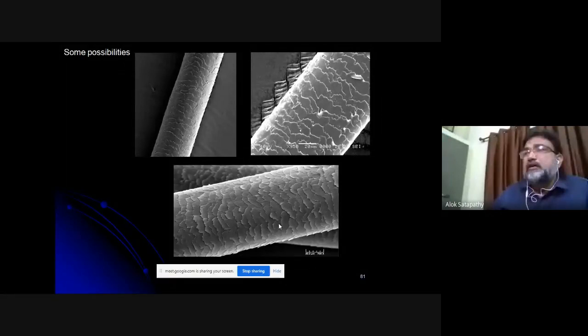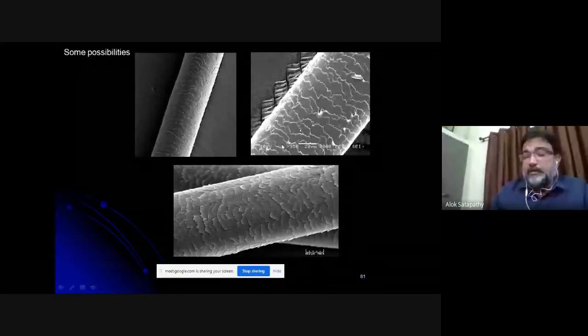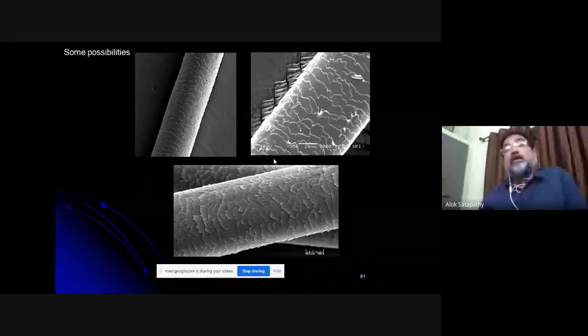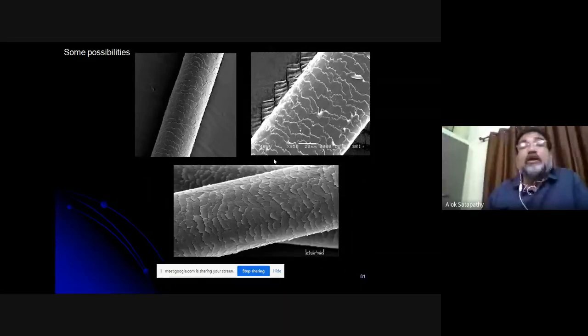artificial hair, wigs, etc. But there is possibility of making a better value added product out of this. So you can see the ridges here again. So they help in making the composite. So I'll show you some pictures now, from where you will get some idea about what can be done.